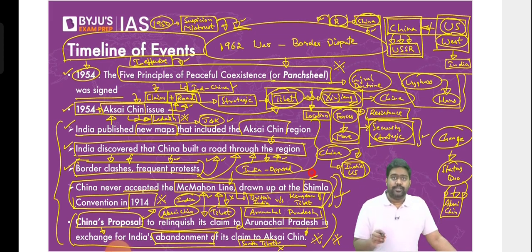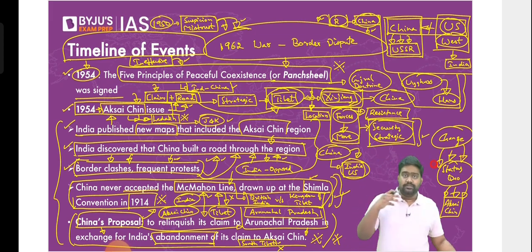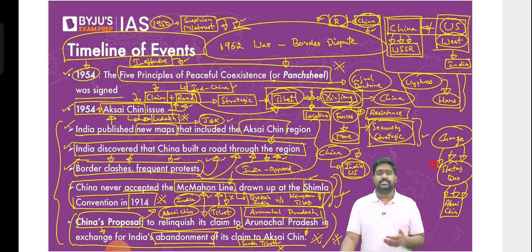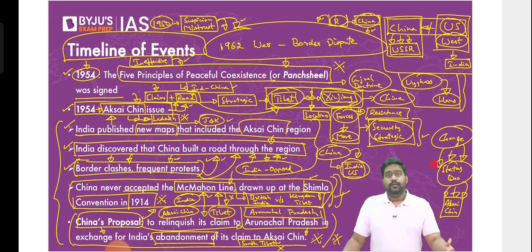This is a classic Chinese strategy of being aggressive, pushing the opponent, and trying to change the status quo and pushing the other side to accept this as the new status quo. That's what China does. It shows aggression. It even goes on to occupy some territory. It shifts the boundary, shifts the status quo itself, then forces the other side to accept that this is the status quo. Now we will negotiate. Now that is not acceptable. If you're negotiating, you have to negotiate from where it started, right?